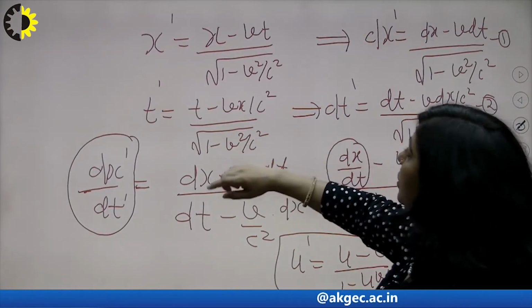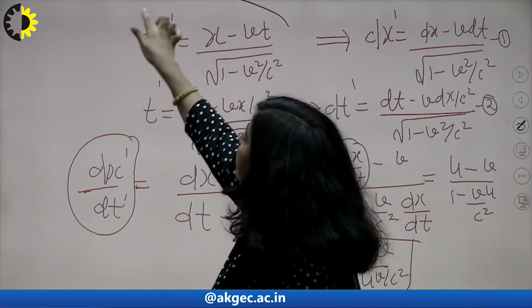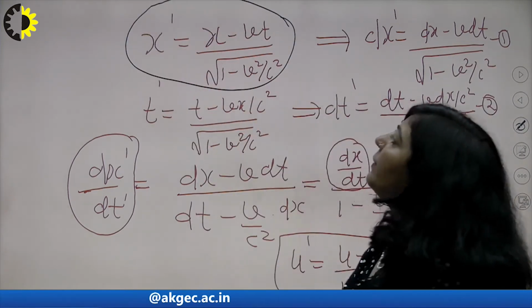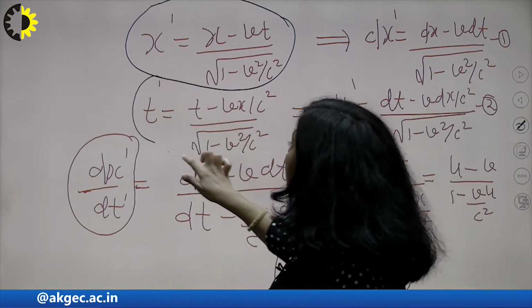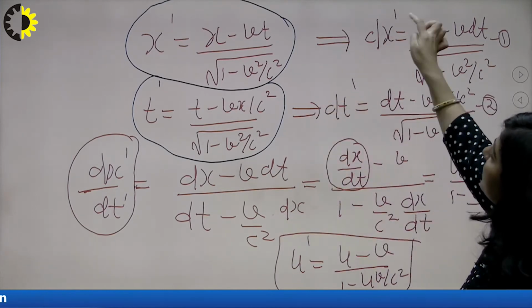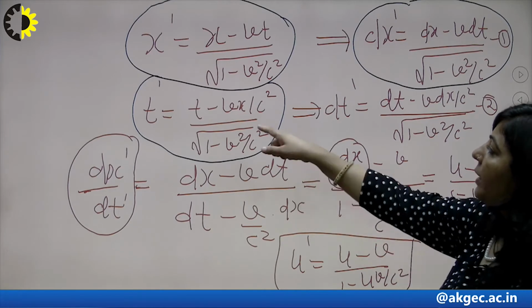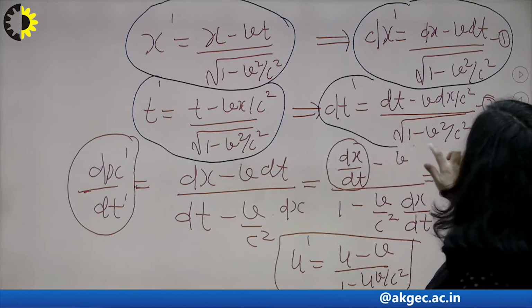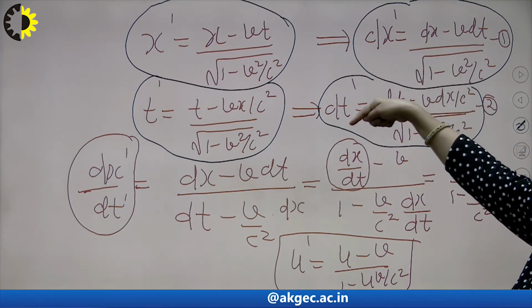From Lorentz equations you have x dash as x minus vt upon root 1 minus v square upon c square, and t dash equal to this, right? If x dash is this, then your dx dash is equal to this one, and if t dash is equal to this, then accordingly you can write the value of dt dash. Now just divide this dx dash by dt dash.